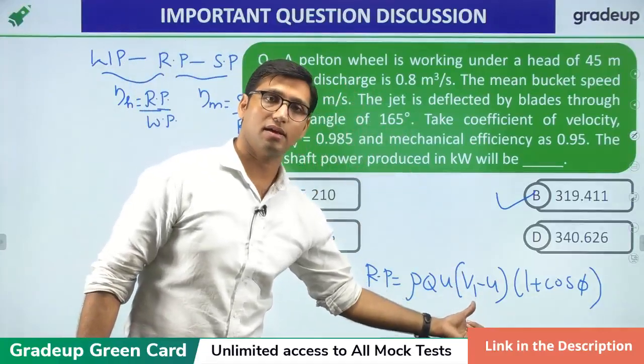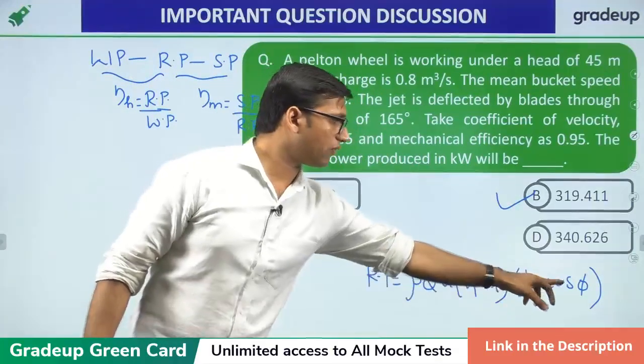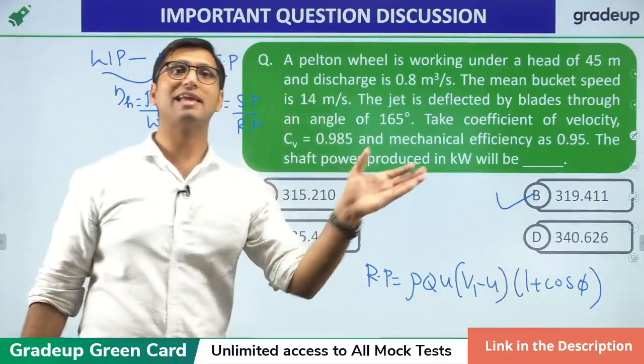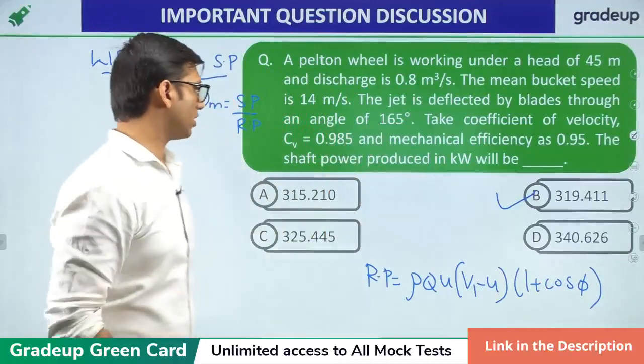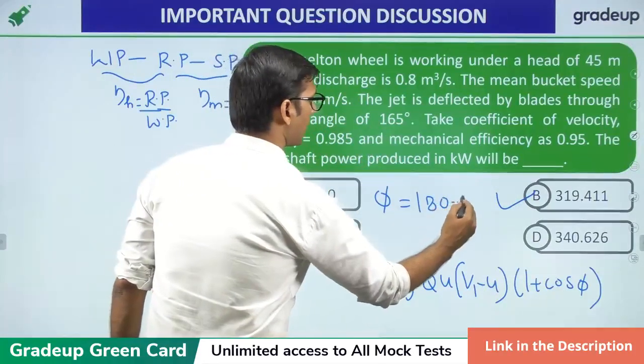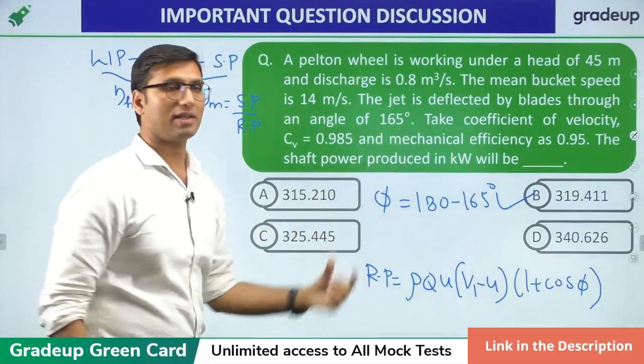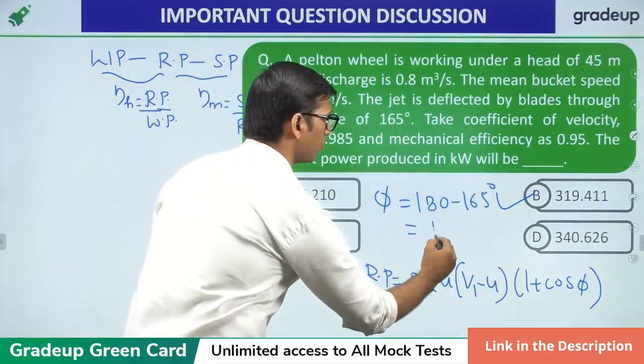V1 is the velocity of the jet, which has to be calculated. Phi is the leaving angle of the blade velocity. This leaving angle phi is equal to 180 degree minus the angle of deflection, which is given as 165 degrees. So this phi will be equal to 15 degree.